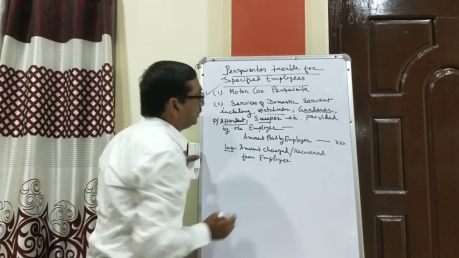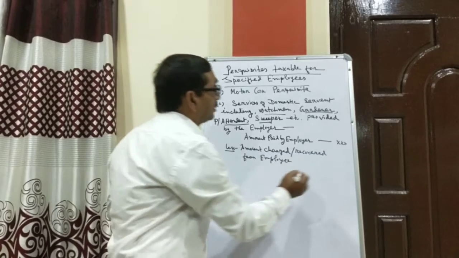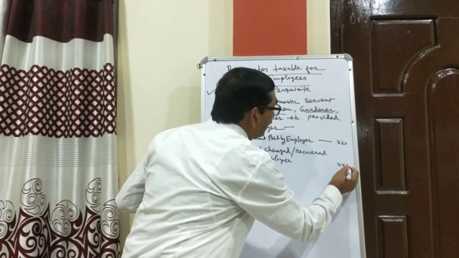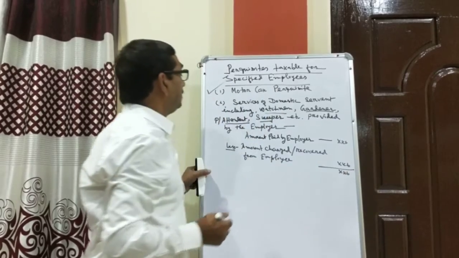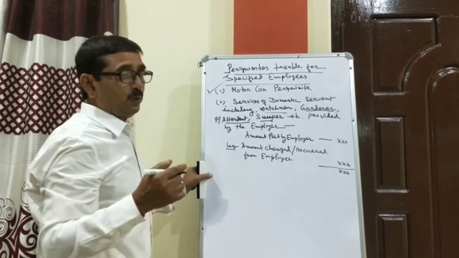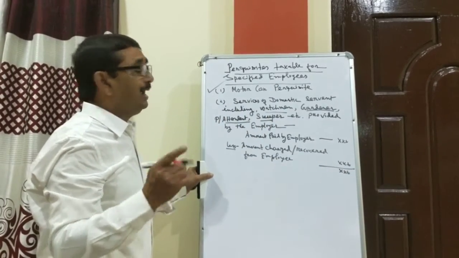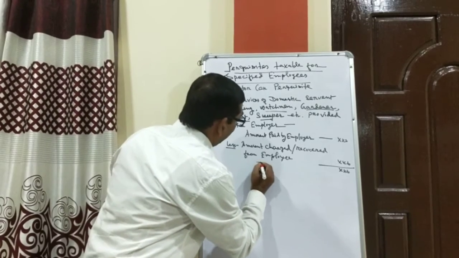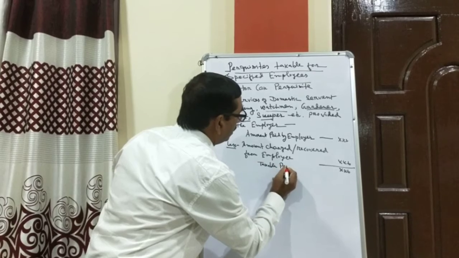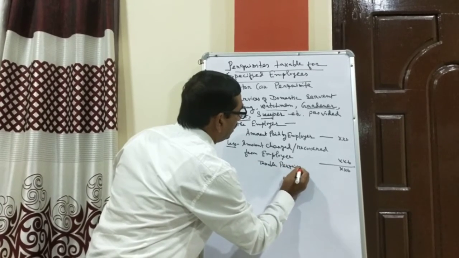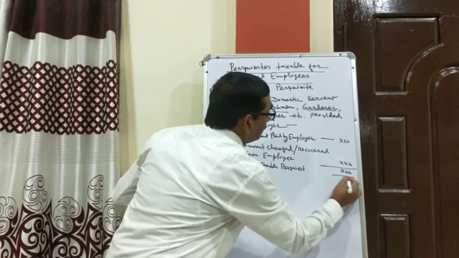If any amount is recovered from the employee it should be deducted, and the balance will be a taxable perquisite for servants which were provided by the employer.